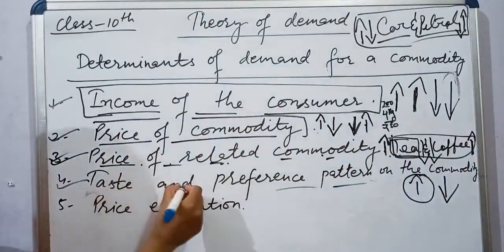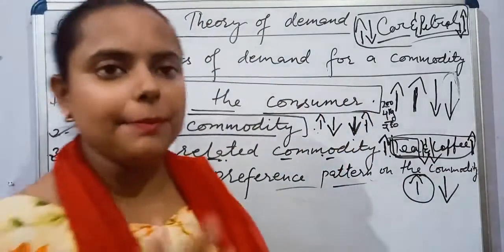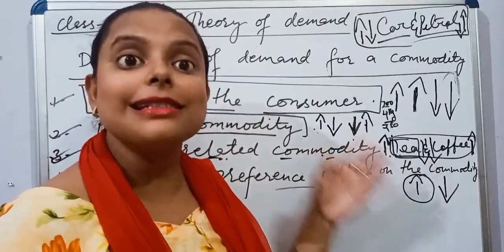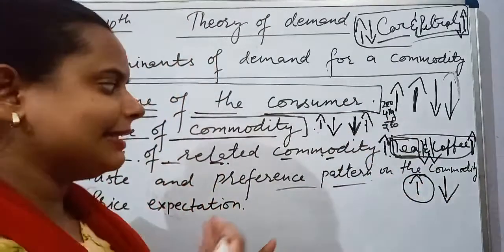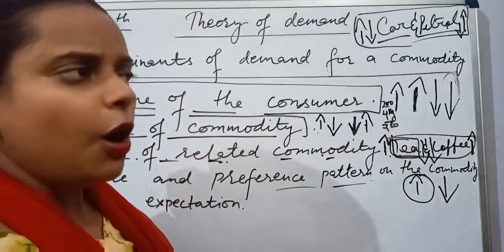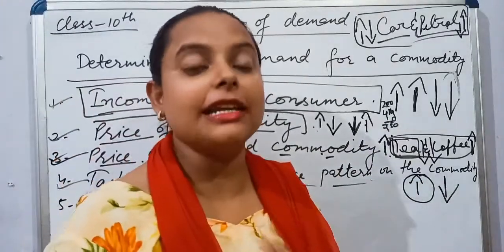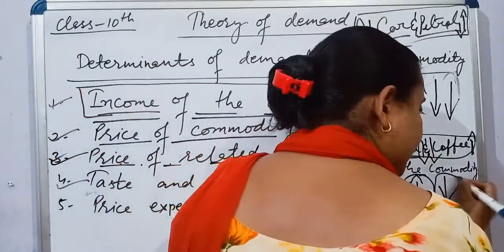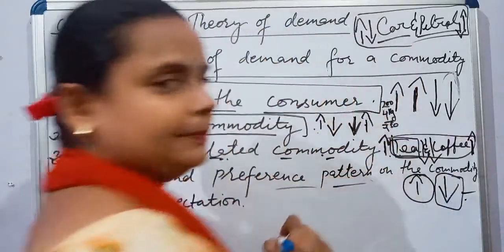Clear? Sometimes consumers like a particular commodity more, and the demand increases. But as the taste of the consumer or the trend in the market changes, the demand for that commodity will again start falling.